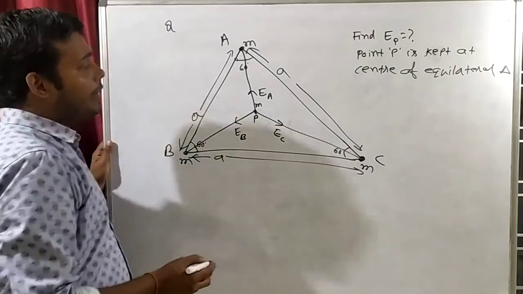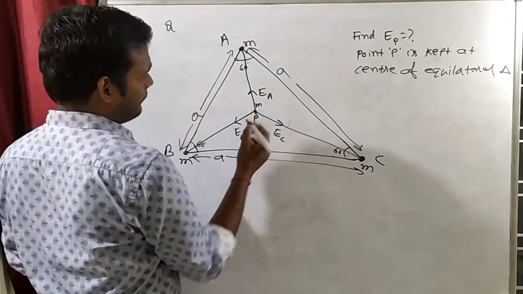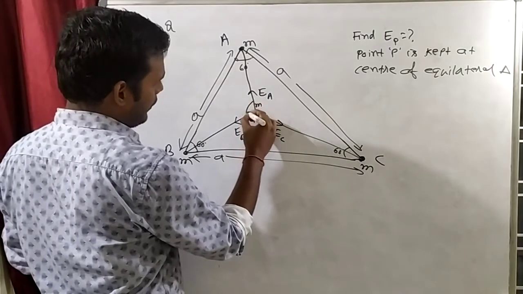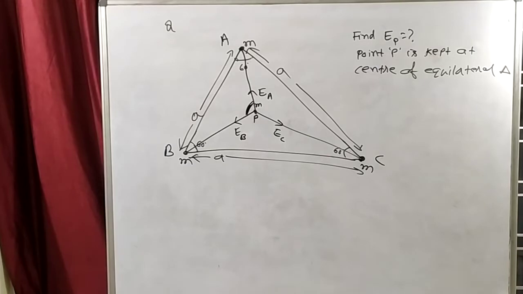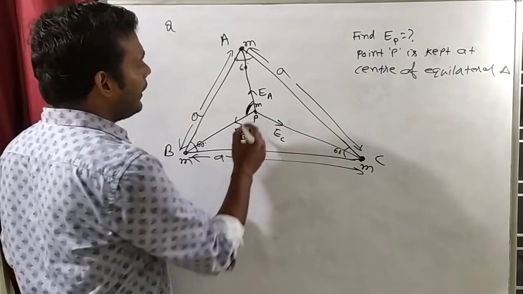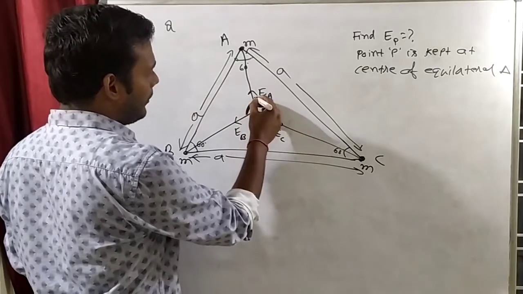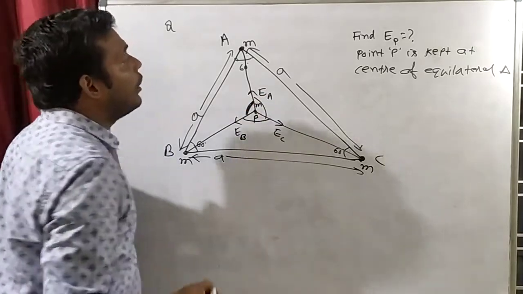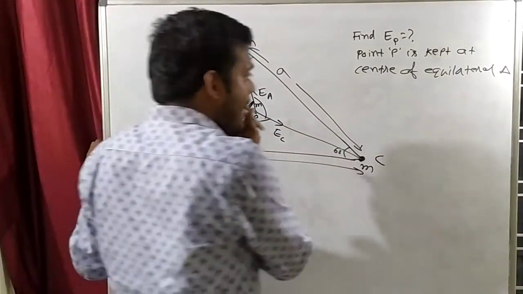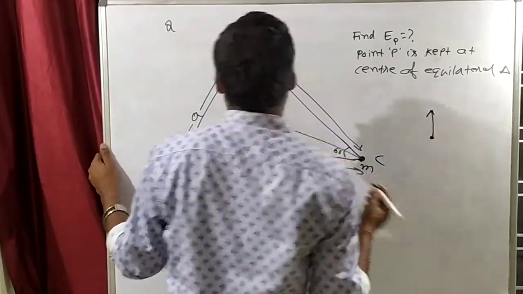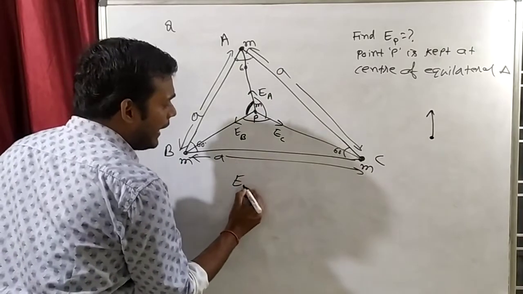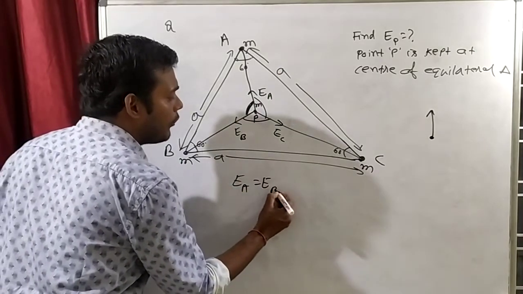Sir, can you tell me what will be this angle? 120, right? This angle will be 120. This will also be 120. This will also be 120. Let's say this is a point P, and at point P, can you tell whether EA will be equal to EB will be equal to EC or not?